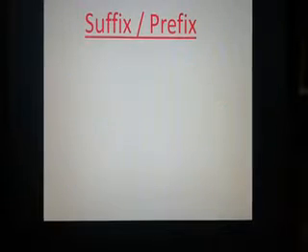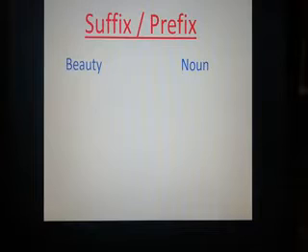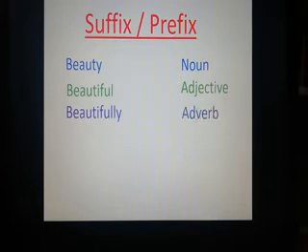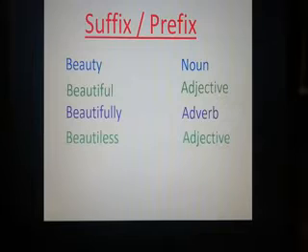Okay, dear students, here is another word, beauty. You can see beauty is a word and it is a noun. Beautiful, it is an adjective. Beautifully, this is an adverb. Beautyless, this is also an adjective. Beautify, this is a verb.